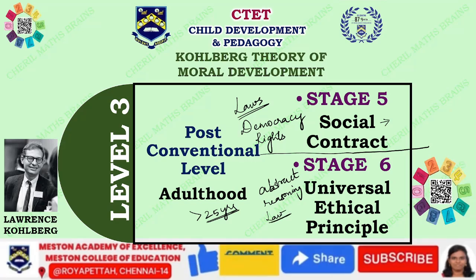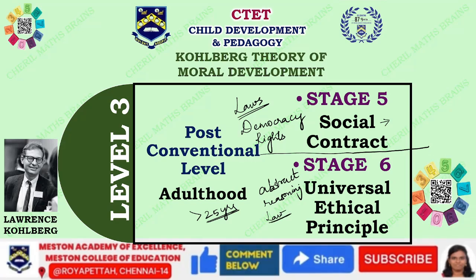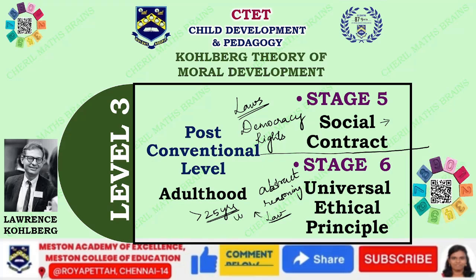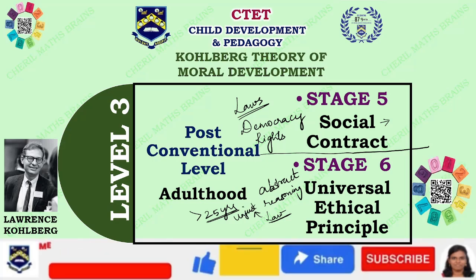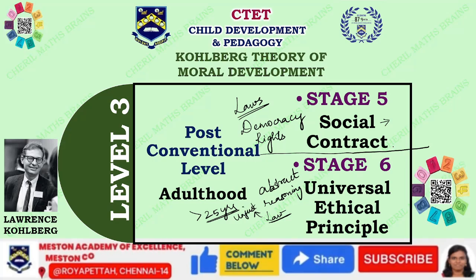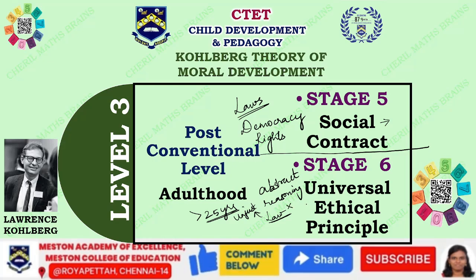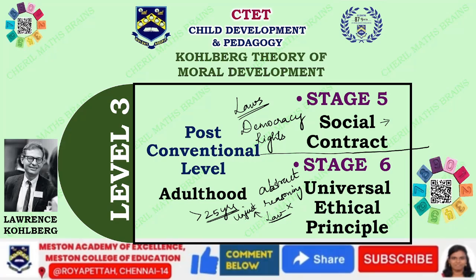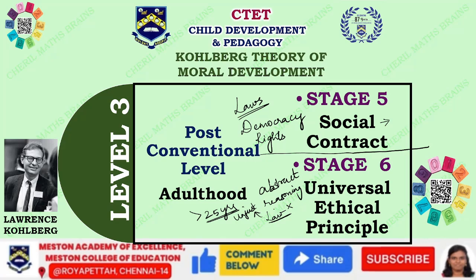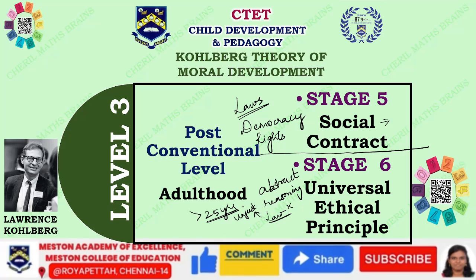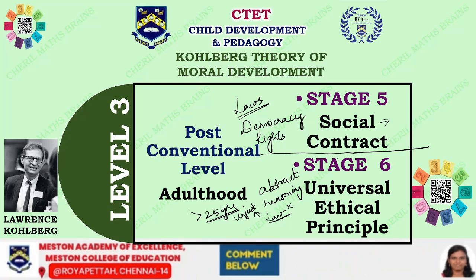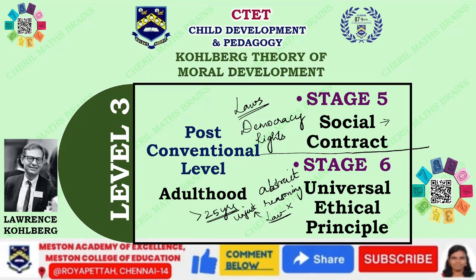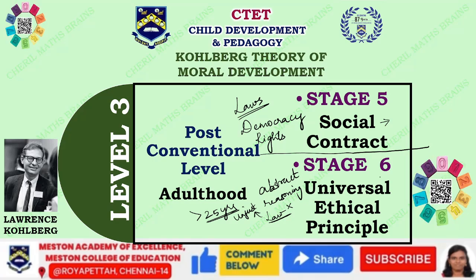For example, if there is a law and this law is unjust, a person who has reached the moral development of stage 6 will not obey this law, because he feels that any law which is unjust can be disobeyed. Stage 6 feels that social contracts are essential, but they also have to be agreed upon and have a proper ending.